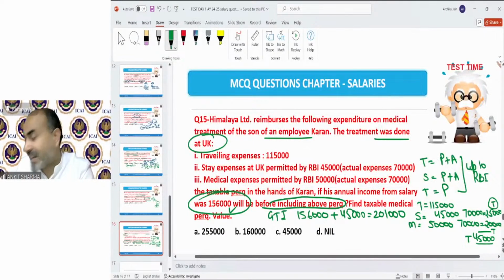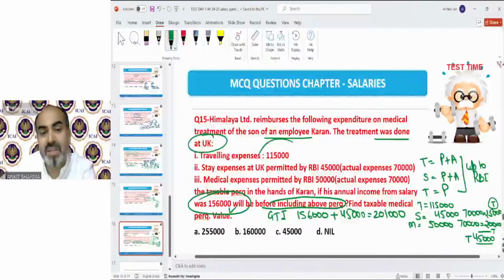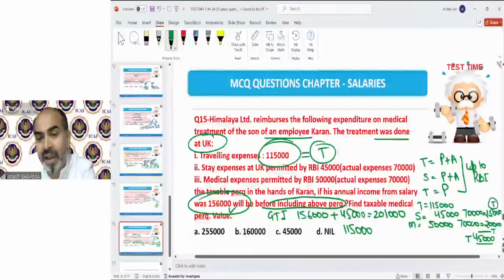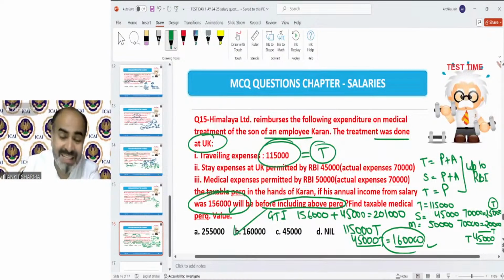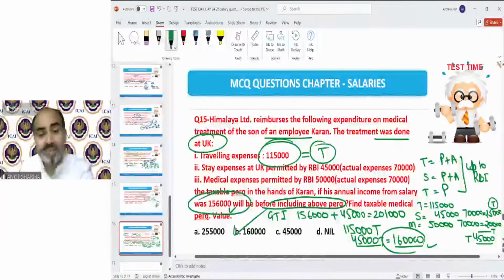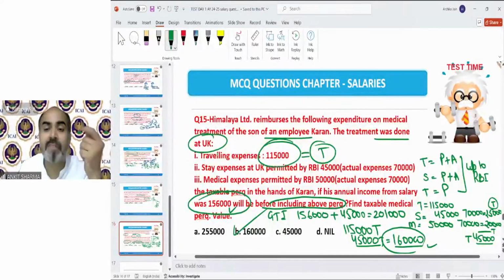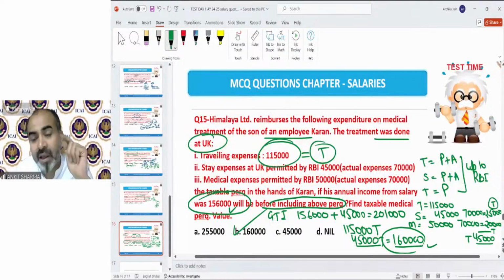If your GTI exceeds 2 lakh rupees, then the provision says your traveling expenses which have been exempted earlier are going to be taxable again. So now 1,15,000 is going to be taxable as a medical perquisite, and 45,000 was already taxable. So total taxability of medical perquisite will be 1,60,000, which is point number B. In this case, your GTI will also increase by 1,15,000. Earlier it was 2,01,000; now 1,15,000 is added, so 3,16,000 will be my GTI.